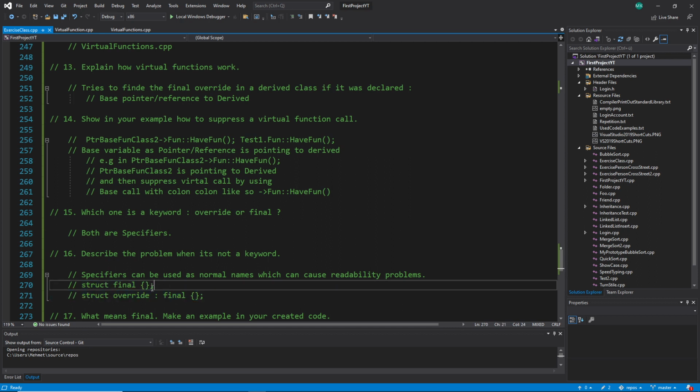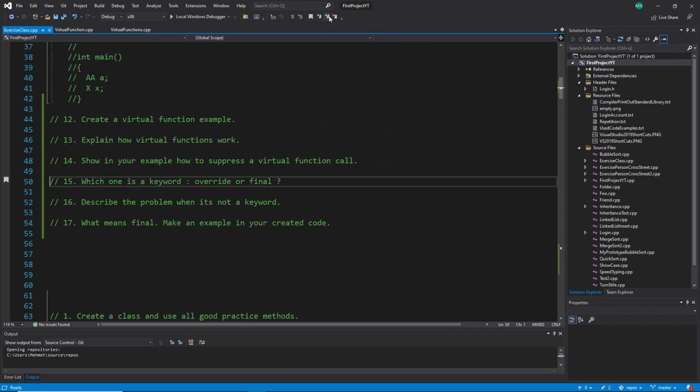If I later use, for example, in the body also a virtual function with the word final or final override or something, then it can confuse, and that's why it's a problem. There are other problems as well, but this is the biggest problem, I think. All right, then we go to the next question, which is 17.